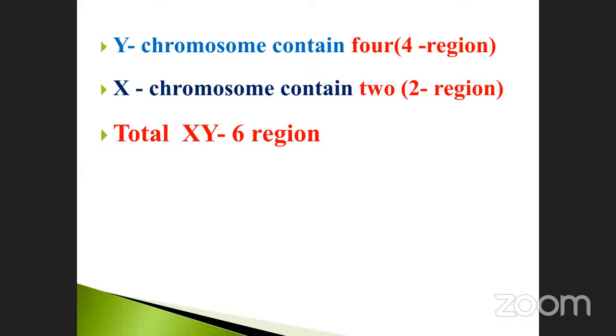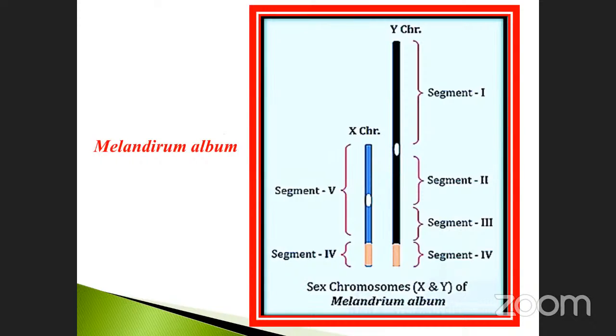Okay, see here. This is the XY chromosome. The Y chromosome contains 4 regions, denoted as segments. A segment means a portion of the chromosome. Segment 1, segment 2, segment 3, segment 4 are in the Y chromosome. What about the X chromosome? Only segment 5 and segment 6 are present in it.